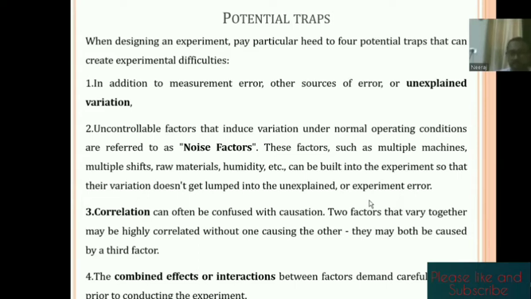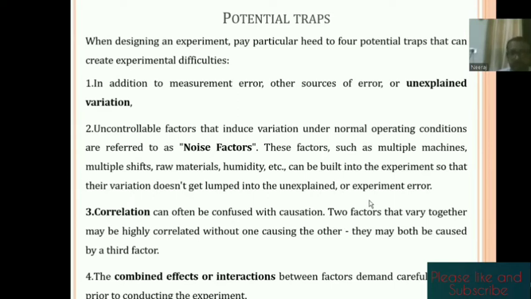Another is noise factors. Noise factors are basically non-significant factors. Like if we are talking about some material, that material is purchased from one shop, and the batch of that material is different. When next time I go to purchase the same material, the manufacturer supplies a different batch number. That is not in our control. So these types of noise factors are not in our hand; these are uncontrollable variables.